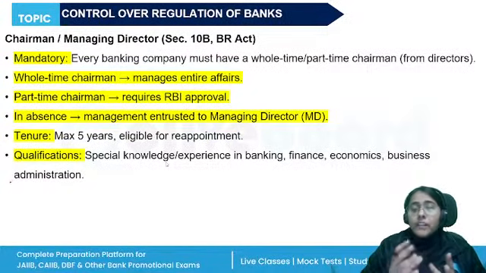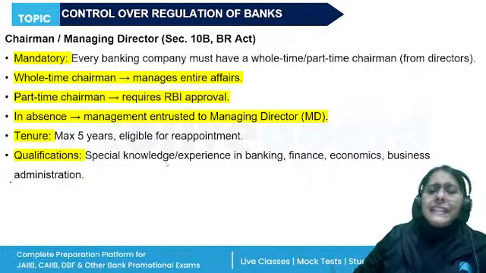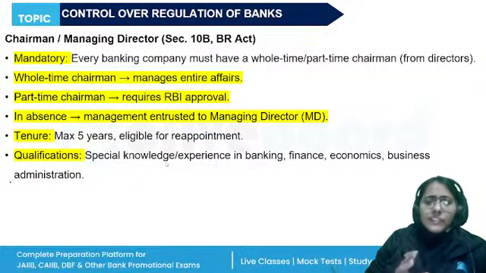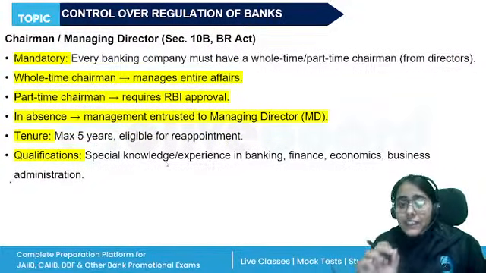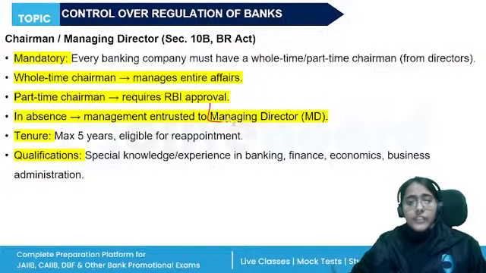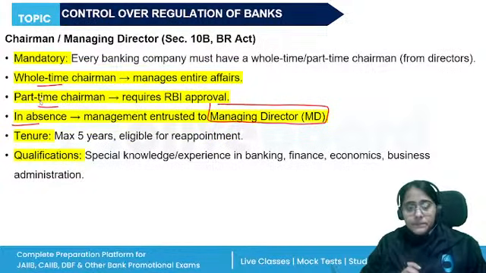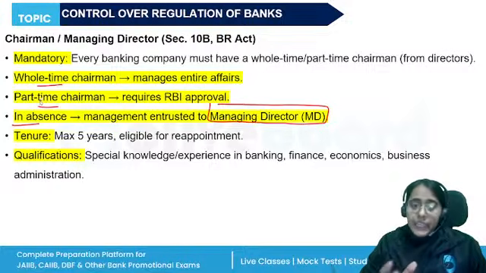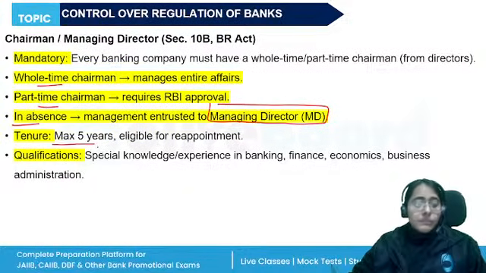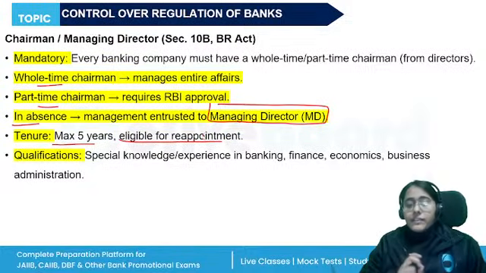What is the role of the managing director? When the whole time or part time chairperson is absent for any reason, the managing director will conduct all of its affairs. The management is entrusted to the MD in the absence of the chairperson. What is the tenure? They will hold office for a maximum of 5 years and they are eligible for reappointment. Directors are for 8 years. The chairperson and MD are for 5 years.